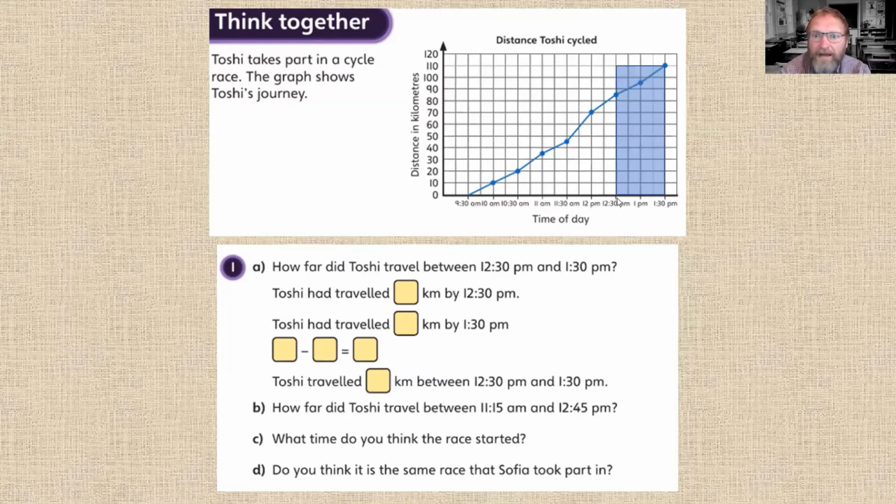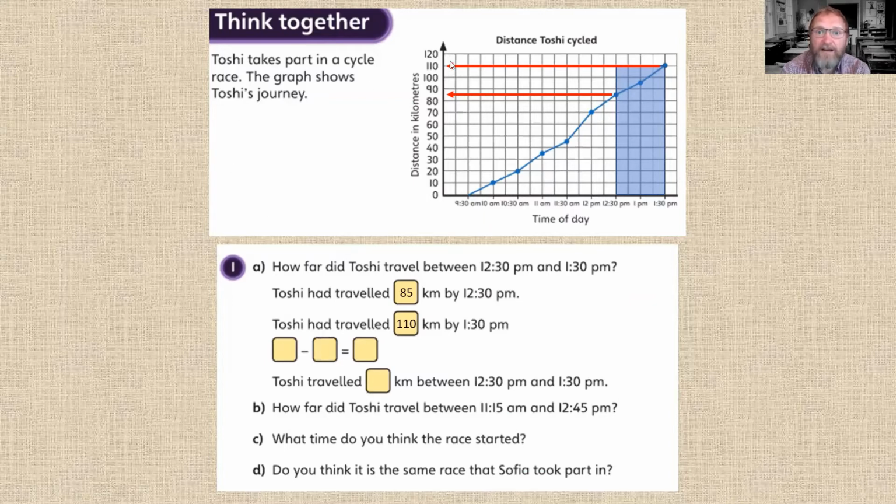At 12:30 p.m., Toshi had cycled 85 kilometers, in between 80 and 90. At 1:30 p.m., he'd cycled 110 kilometers. So 85 kilometers by 12:30 p.m. and 110 kilometers by 1:30 p.m.